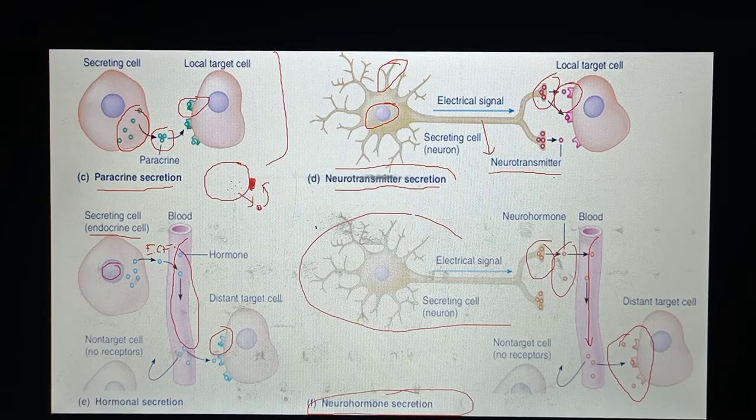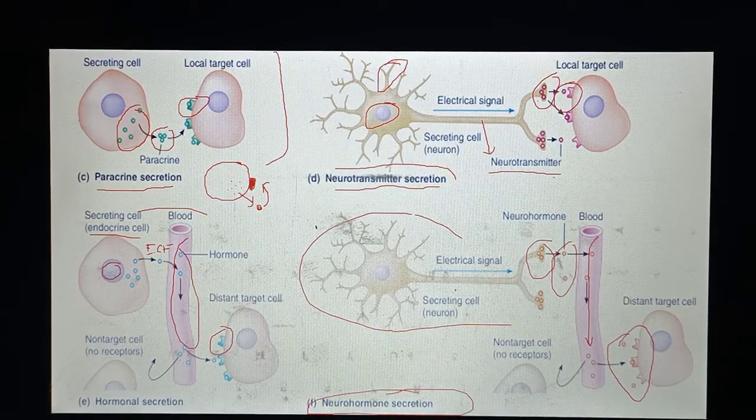So on the other hand, in case of hormonal secretion from endocrine cells, this is long range signaling. What happens here? An endocrine gland secretes specific chemical messengers which travel into the blood vessels, and with the help of movement of blood they travel to a specific target cell, where they bind at the receptors which are present at the surface of the target cell, and they generate a specific response. This kind of secretion is known as endocrine secretion.